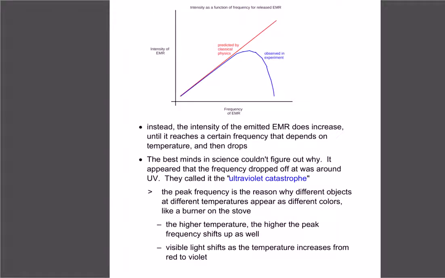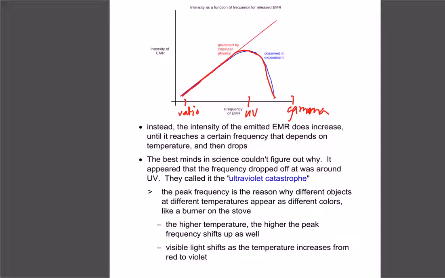So what happened when they actually tried this is it didn't work out. The higher the frequency, we think the higher the intensity, so it should look like the red line. But in reality, it was pretty linear for a point, and then it hit a threshold and came crashing down. When they were doing this experiment, they found that the frequency that it crashed at was about UV. So from radio waves up, once we hit visible light, we started to fall apart, and when we hit UV, it crashed, and then when we got towards gamma, it definitely didn't follow the pattern that we thought. So this black body caused a perplexing issue for a lot of scientists.